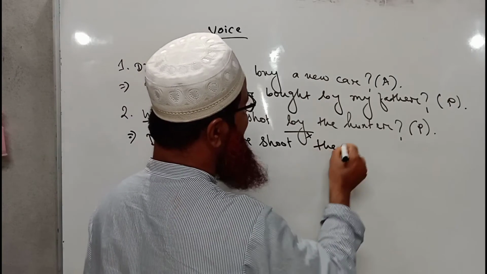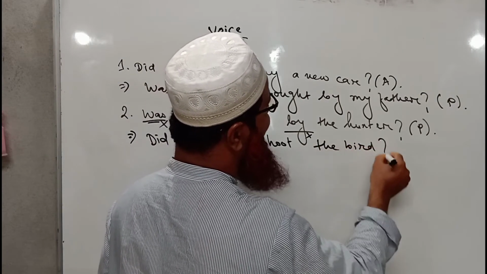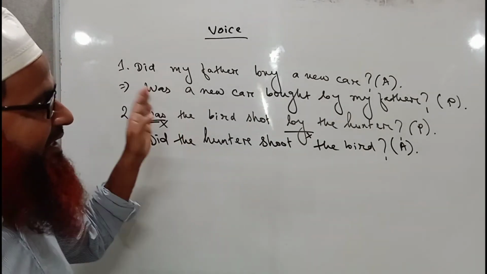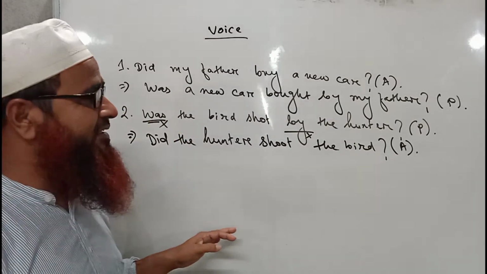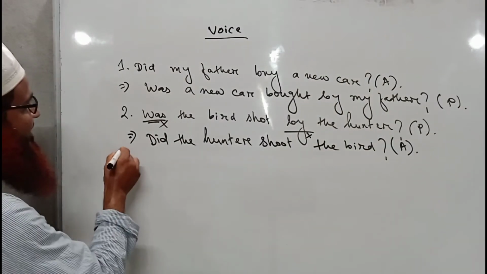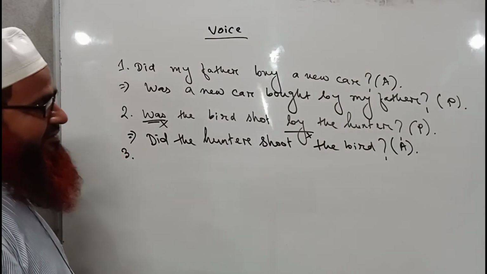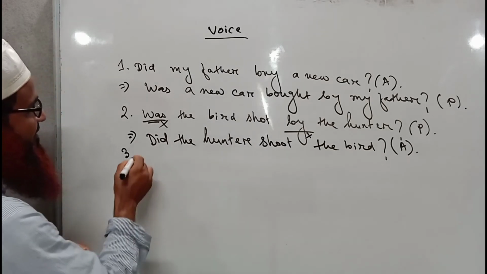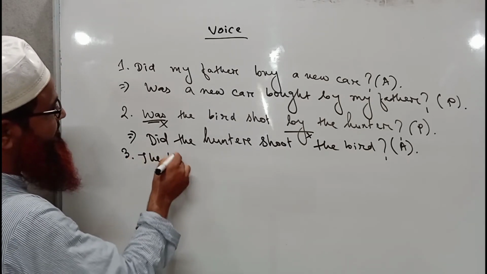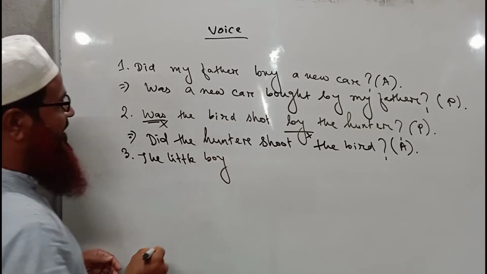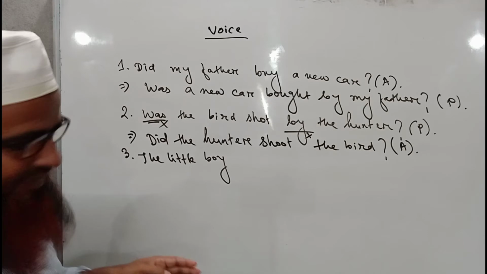Shoot the bird. I hope you are getting everything, and I am explaining everything very clearly for your better understanding. Now I am writing another sentence, where you will see that the little boy, okay, this is an assertive sentence.